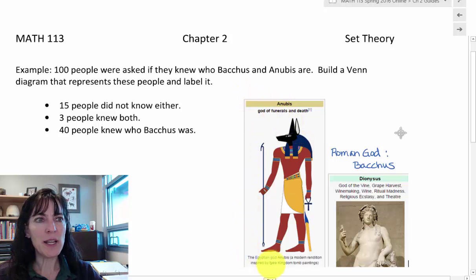Anubis is an Egyptian god, and he is the god of funerals and death, and he is known because of his jackal head and death. Essentially, he shows up whenever someone's dying.